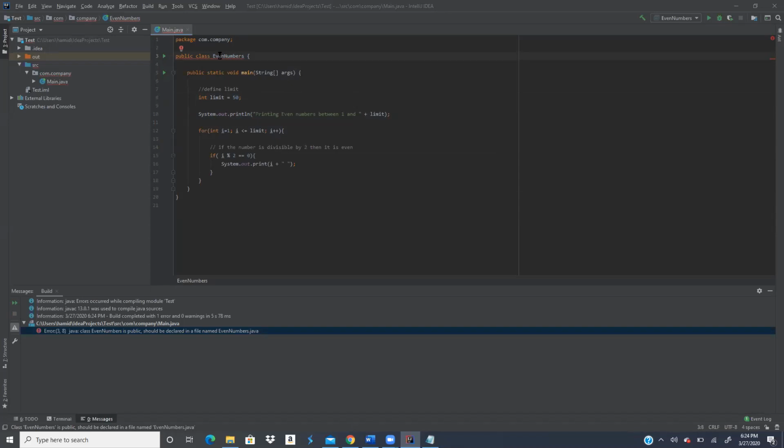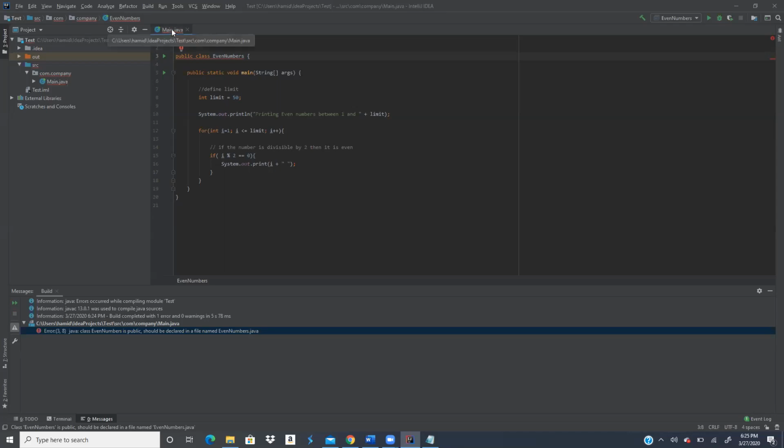Yeah, you are using IntelliJ, that too with a dark theme. Okay, fine. Can you fix that error? What is the problem? Error occurred while compiling module: the class is public, should be declared in a file named.